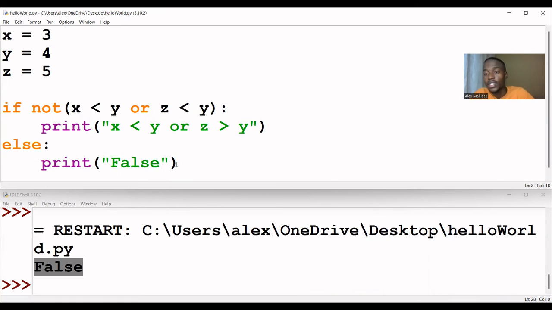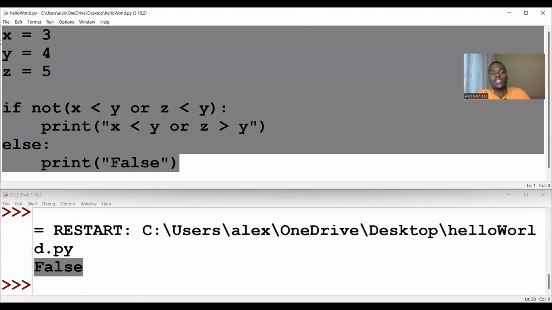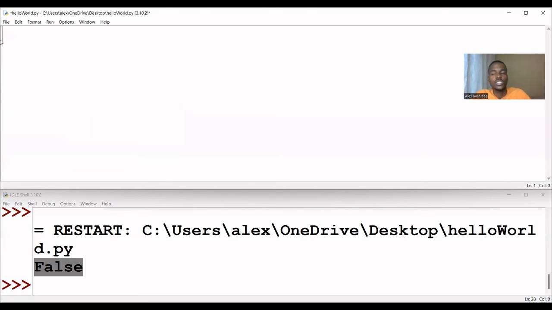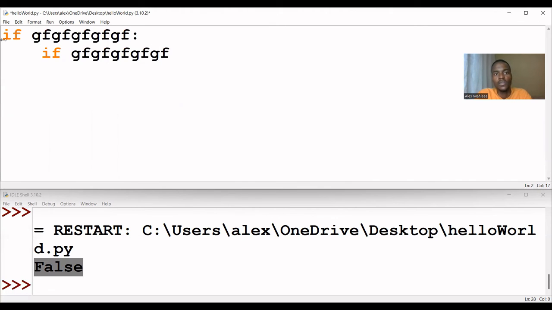So let's look at the nested if. The nested if, it's an if within another if. So let's see how it works. Let's say we have an if, then there's a condition there. There's a condition we are trying to test. Then we say if again, there's a condition.